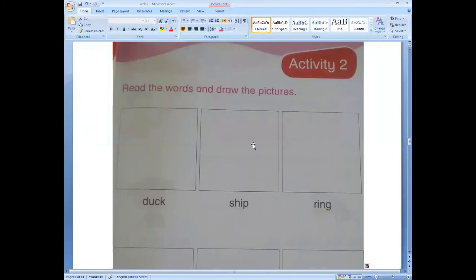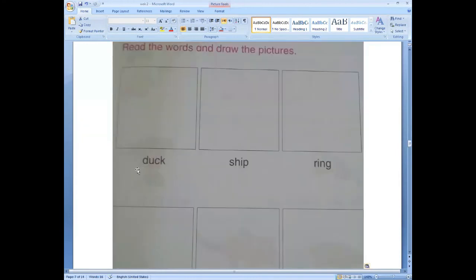Now, the first word is D-U-C-K, duck. D-U-C-K, duck. What is this? D-U-C-K, duck. Okay, now come to the second word. Here is a word, S-H-I-P, ship. S-H-I-P, ship.